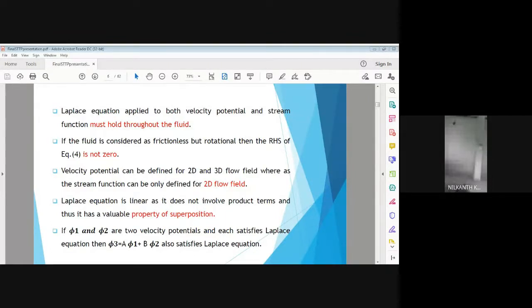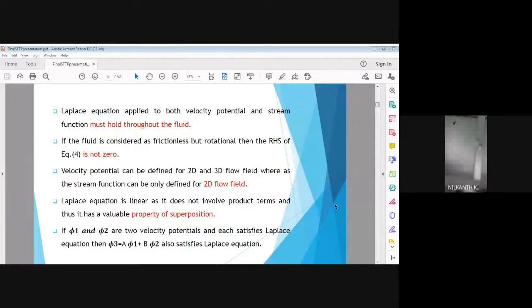Whereas for this main body of fluid, the right hand side is 0, but for the upper part of the flow structure, the right hand side is not 0, it is equal to vorticity. Vorticity is half of the omega, that is angular velocity, the equation which we have already seen.